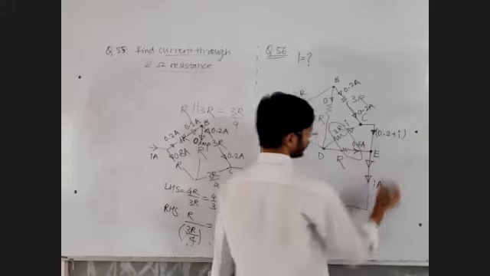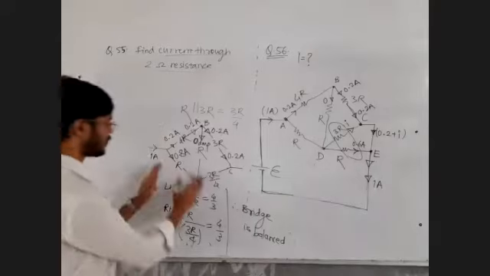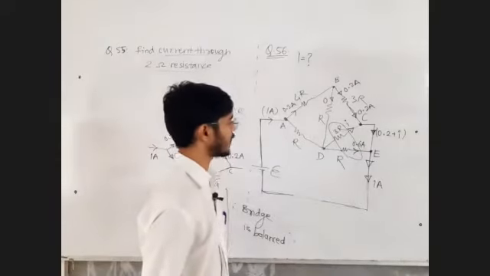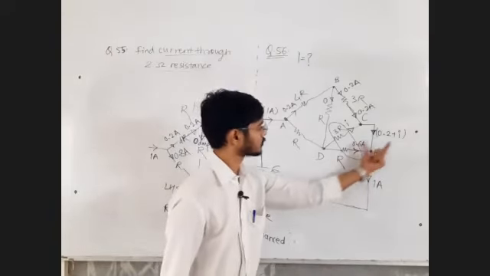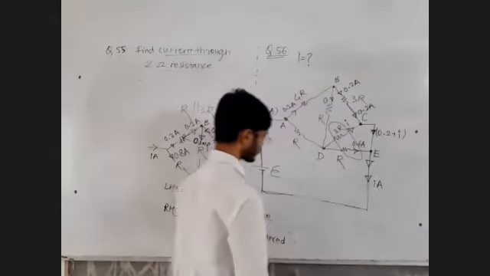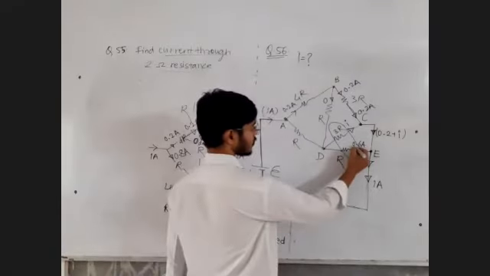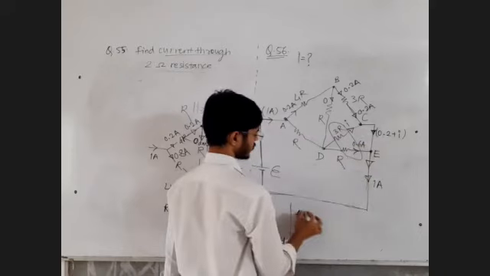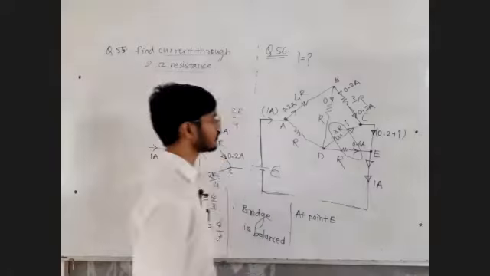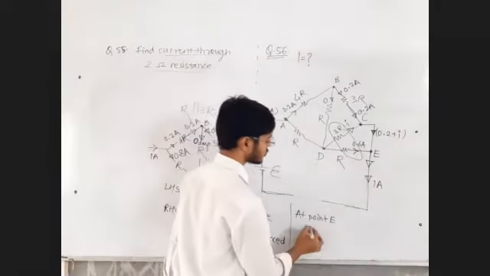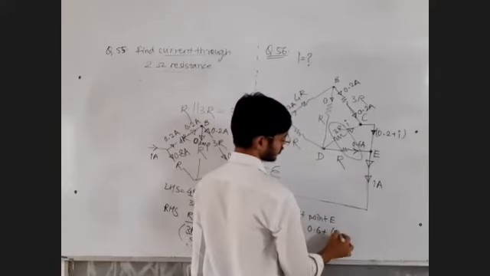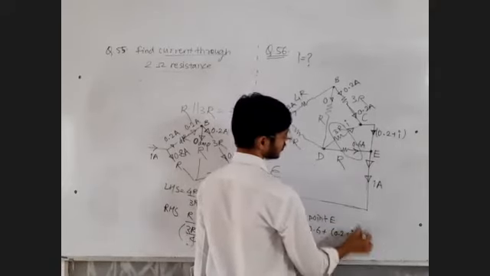At this point, if you apply Kirchhoff's current law with the help of this diagram and this diagram, then all entering current at point E is 0.6 plus 0.2 plus I, which is equal to all exiting current.